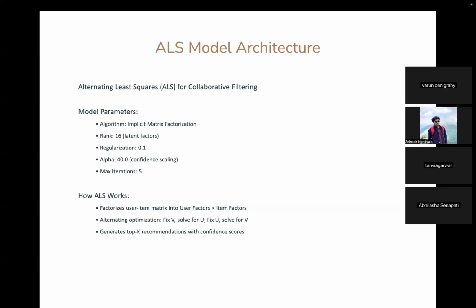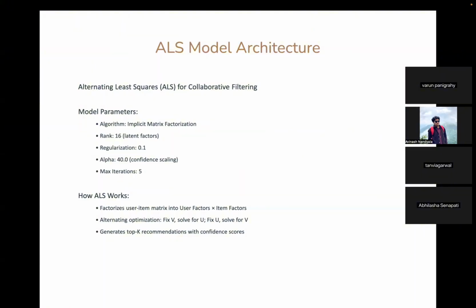Now talking about how ALS works. It works by factorizing the user item interaction matrix into two lower dimensional matrices. One of the matrices represents the user preference and the other represents item characteristics. So the algorithm alternates between optimizing these two matrices until they converge. And for our implementation, we use implicit preferences, which means we treat play counts as signals of user preferences rather than explicit ratings.